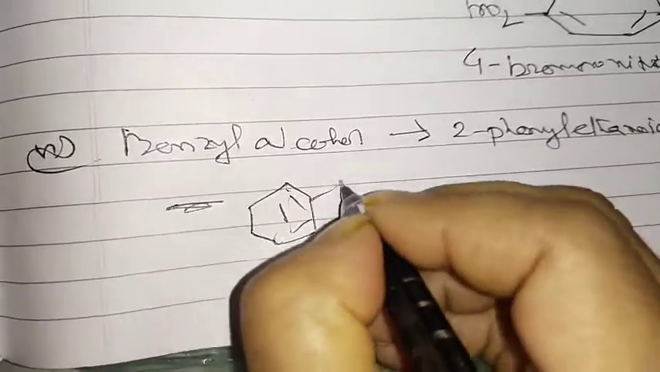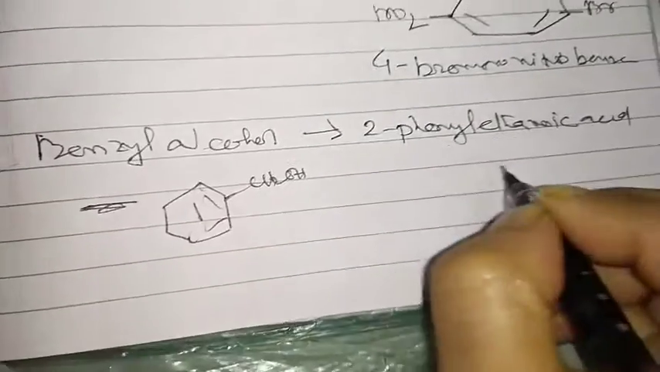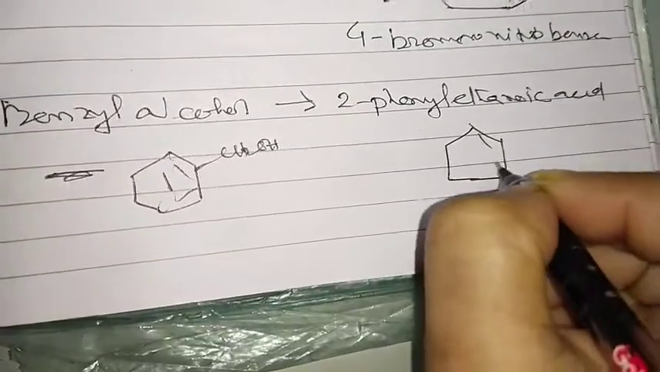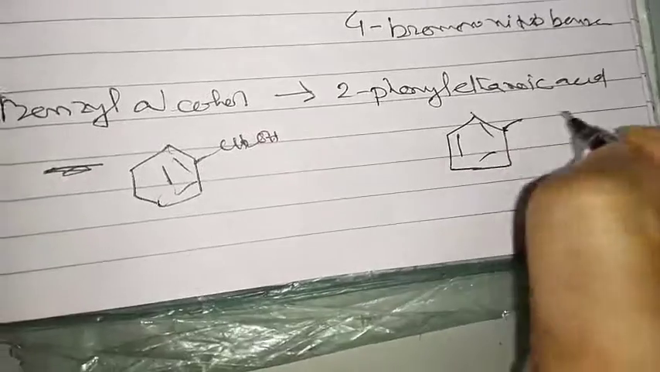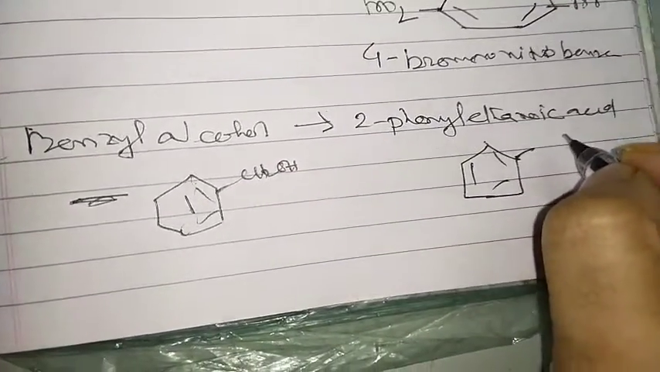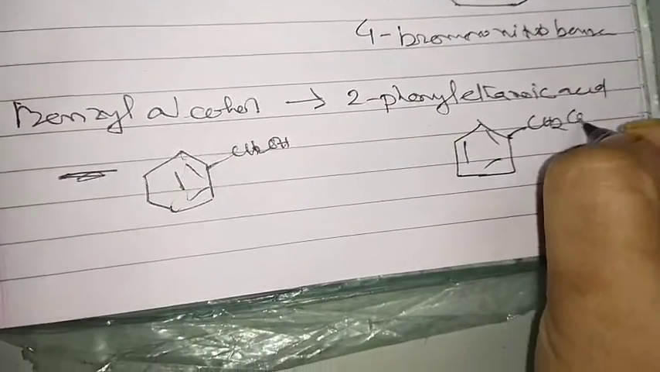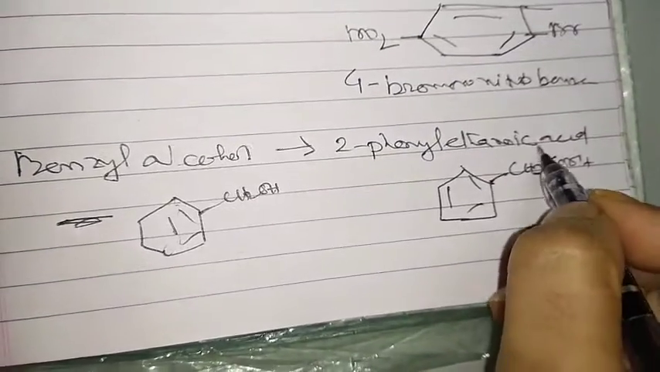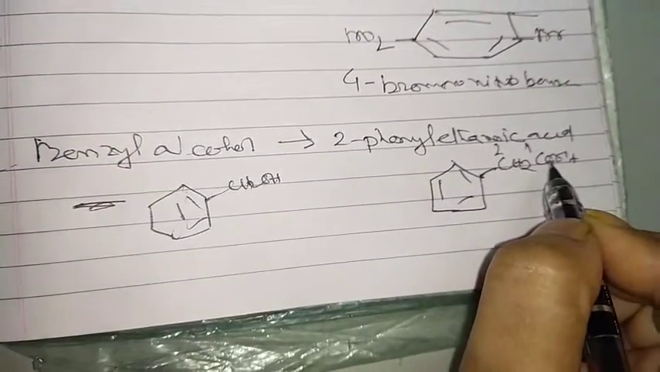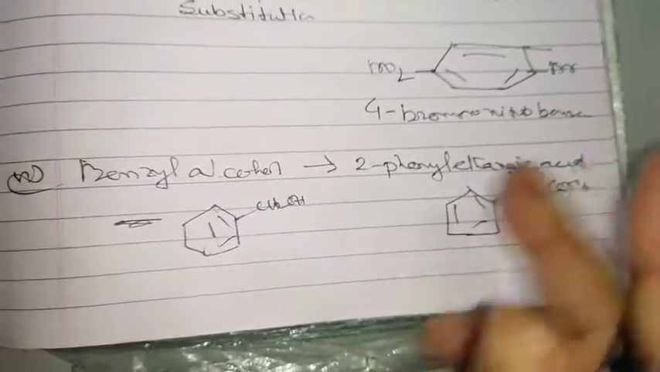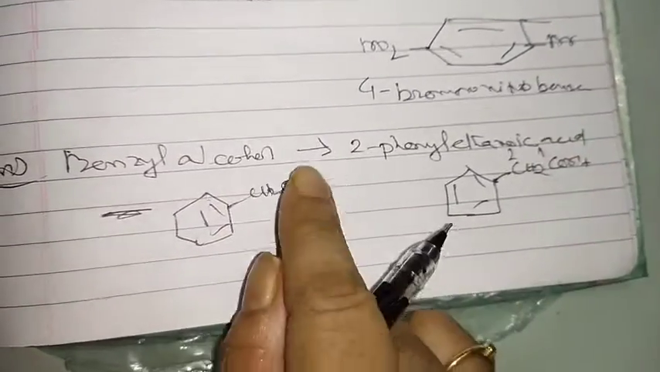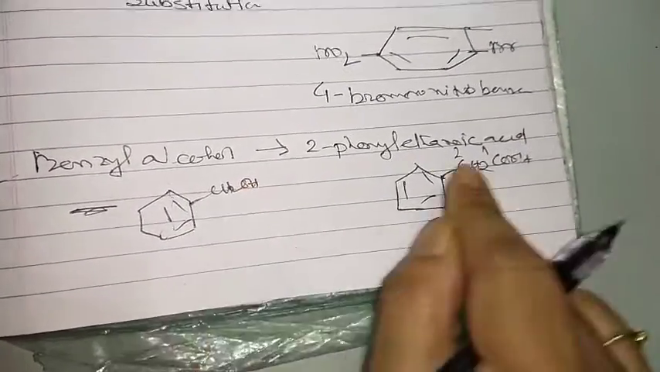So benzyl alcohol means CH2OH. And we have to convert it into the 2 position with phenyl, which is CH2COOH. Okay, 1, 2 is phenyl and ethanoic acid. So you have to convert. It is now understood. So this OH means 1 carbon is more.